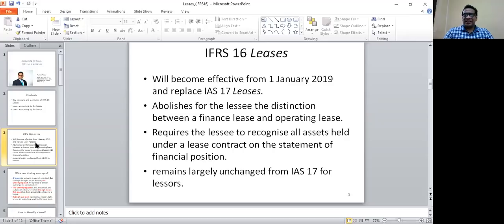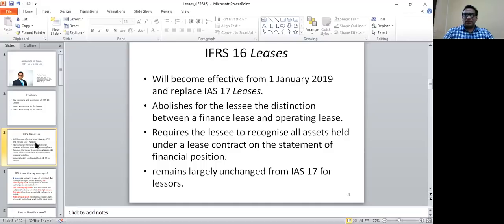Basically, the lessee recognizes the assets in his balance sheet, or in his statement of financial position, based on the right of use. It requires the lessee to recognize all assets held under a lease contract on the statement of financial position. So this is what I explained earlier.